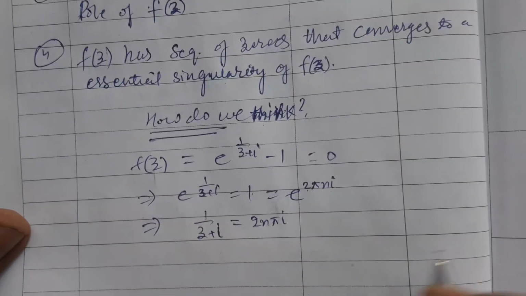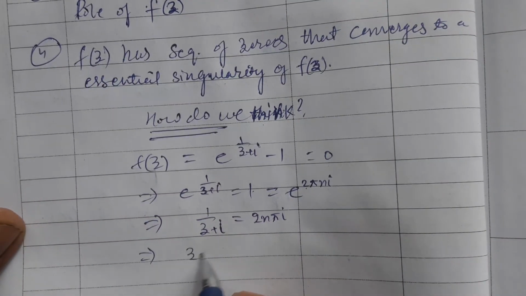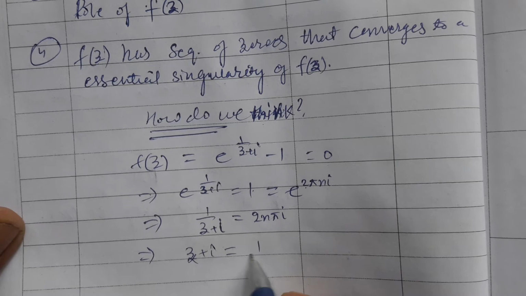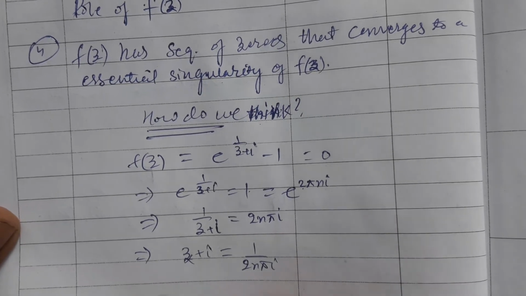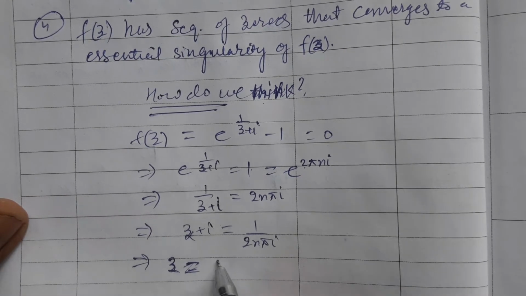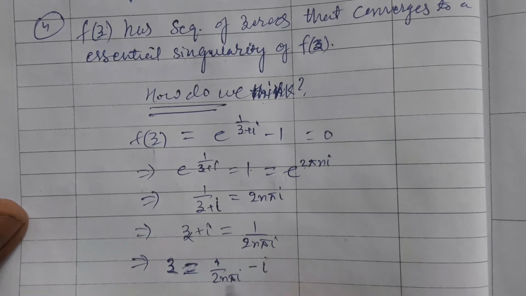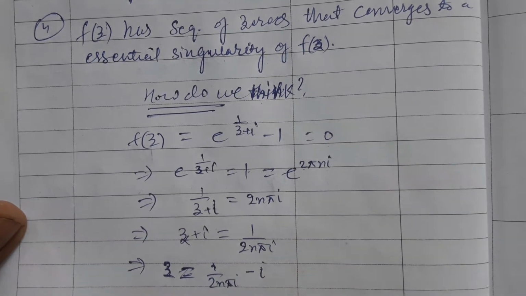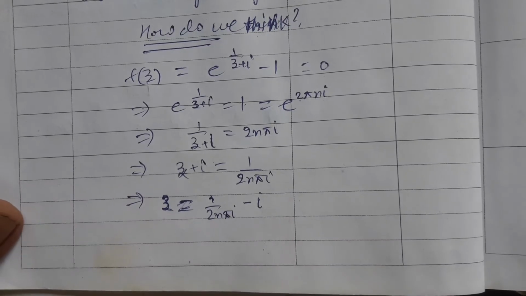So z plus i is equal to 1 upon 2 n pi i. This is a simple calculation: z is equal to 1 upon 2 n pi i, minus i. This is the set of zeros.